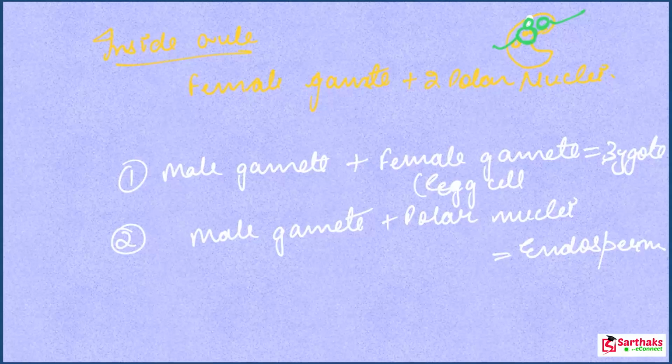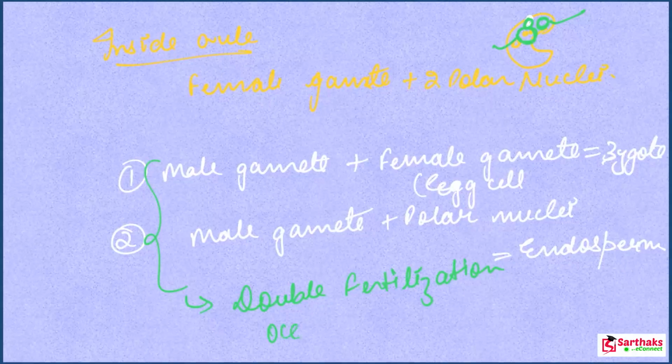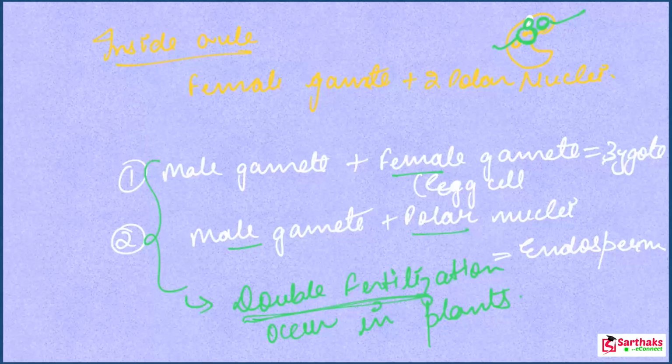Endosperm. It means there is a double fertilization, because here fusion occurs two times. That's why double fertilization occurs in plants. This can be framed as an important question in your exam, so keep this in your mind, beta. Double fertilization, not a single fertilization like in human beings. The plants have double fertilization because there are two male gametes. One male gamete fuses with the female gamete, while the other fuses with the polar nuclei present inside the ovule.